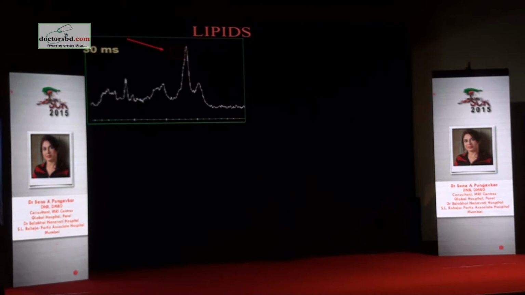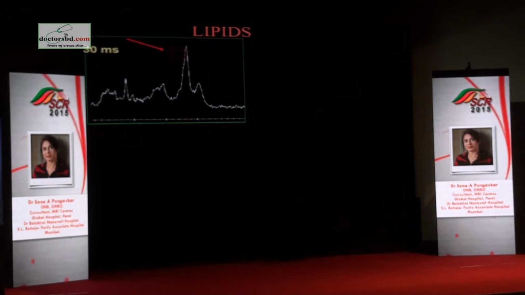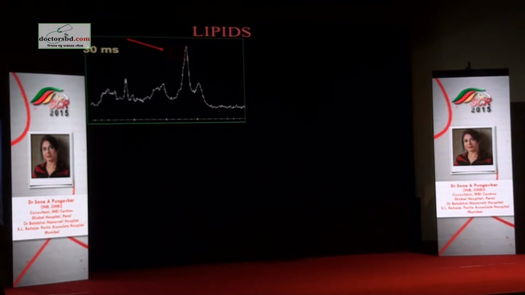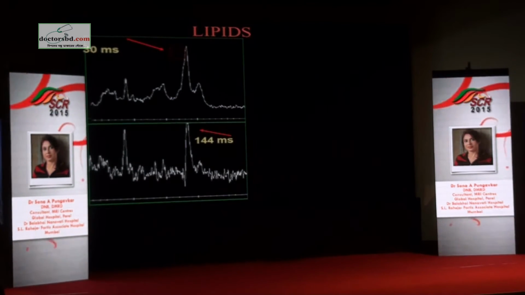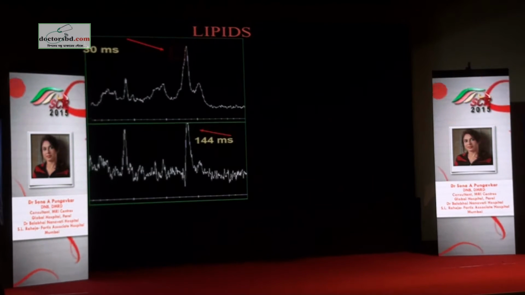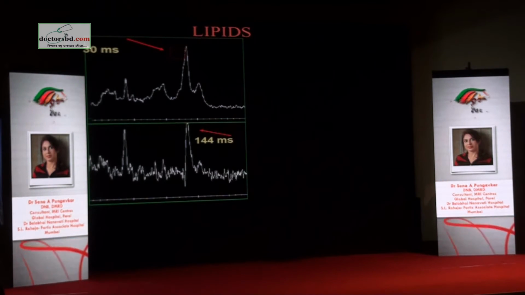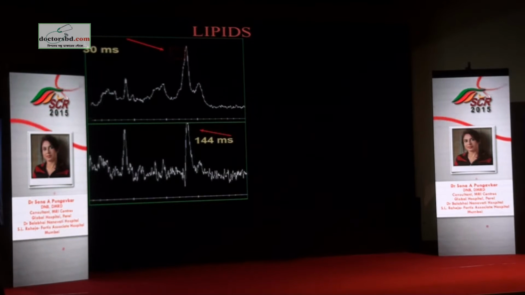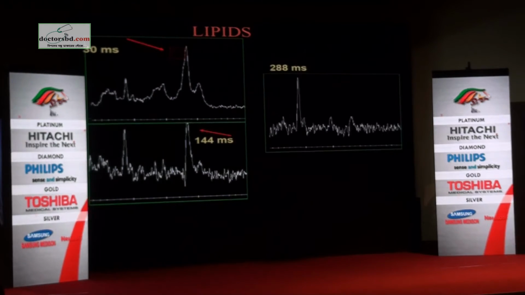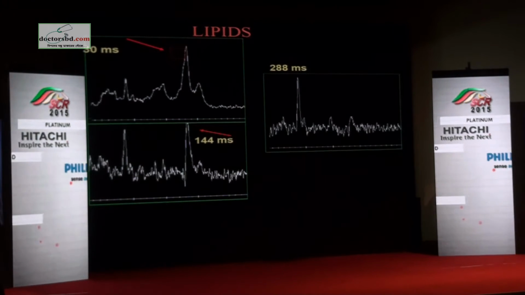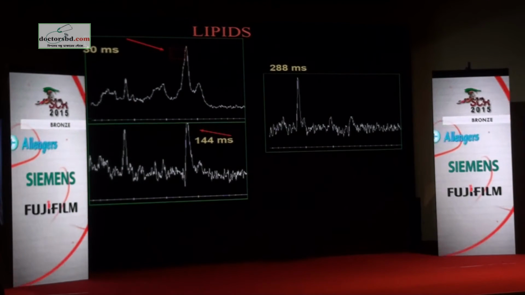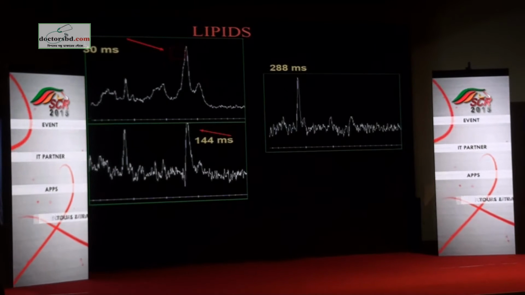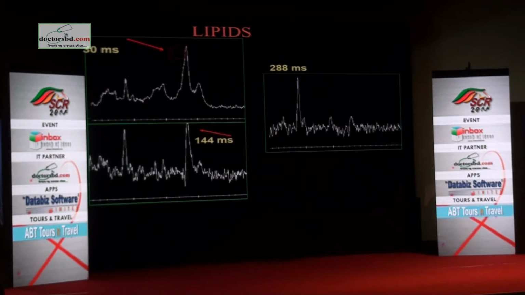As I said, tall, broad peak predominating at 1.3 ppm with a shoulder to the right at 0.9, and you have some choline peak here. At 144, if you see the small inversion, that means the lactate component has inverted but the lipid component has remained upright, and this is called a lipid suppression technique, 288 milliseconds. Lipid gets suppressed, so whatever is upright is the lactate component.